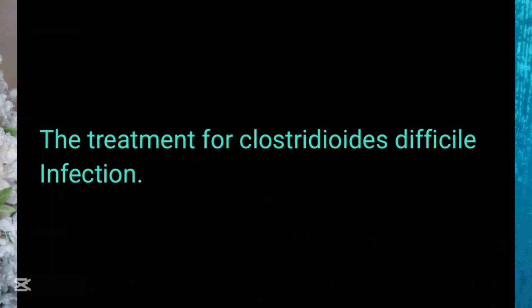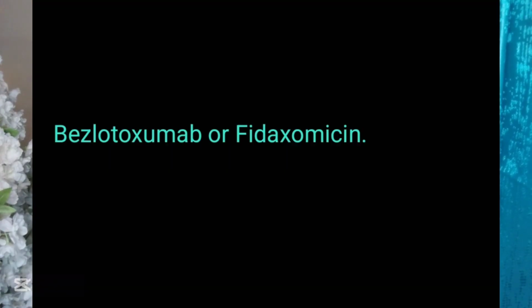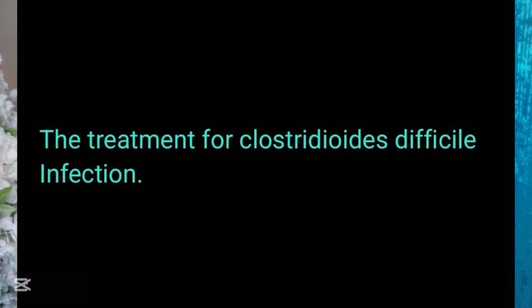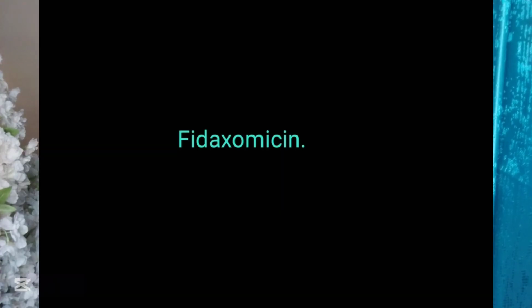For those individuals, we use bezlotoxumab. We use bezlotoxumab if fidaxomicin is not available, but we shouldn't use vancomycin in those patients that have a risk of recurrences. If the patients get a first recurrence, we usually use fidaxomicin, especially if we use vancomycin in the first episode.